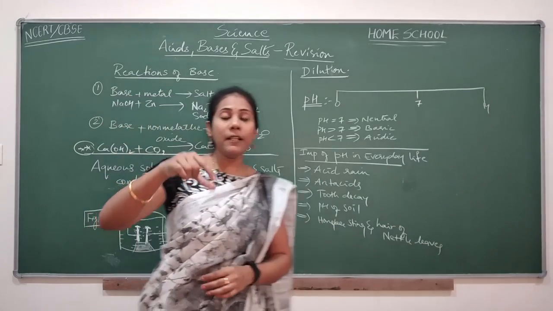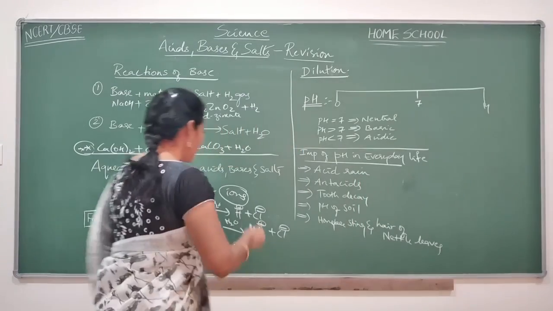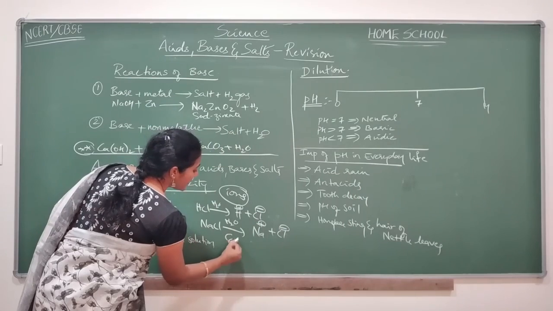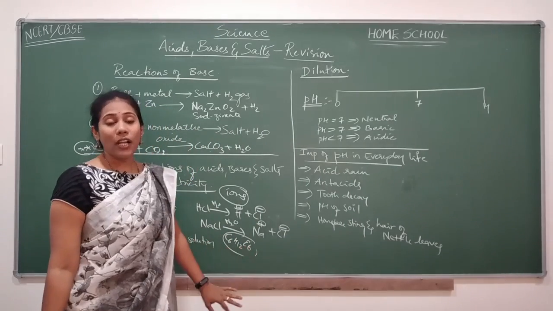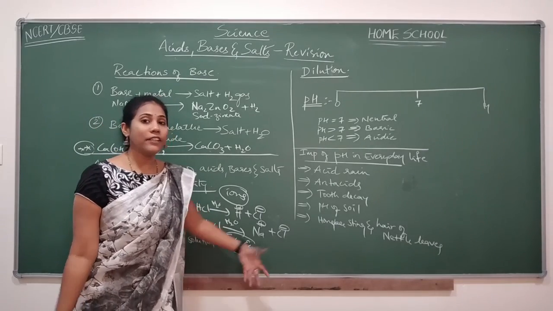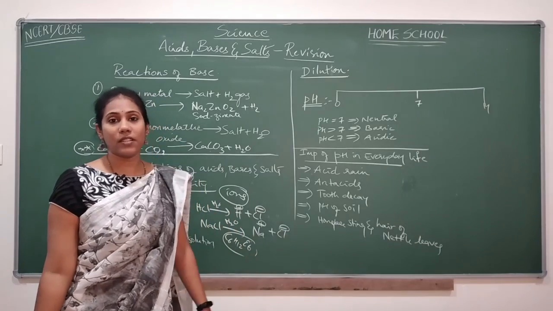Say for example, you have certain compounds like alcohol and glucose, C6H12O6. Do they conduct electricity? Definitely no, because these two do not produce any ions.